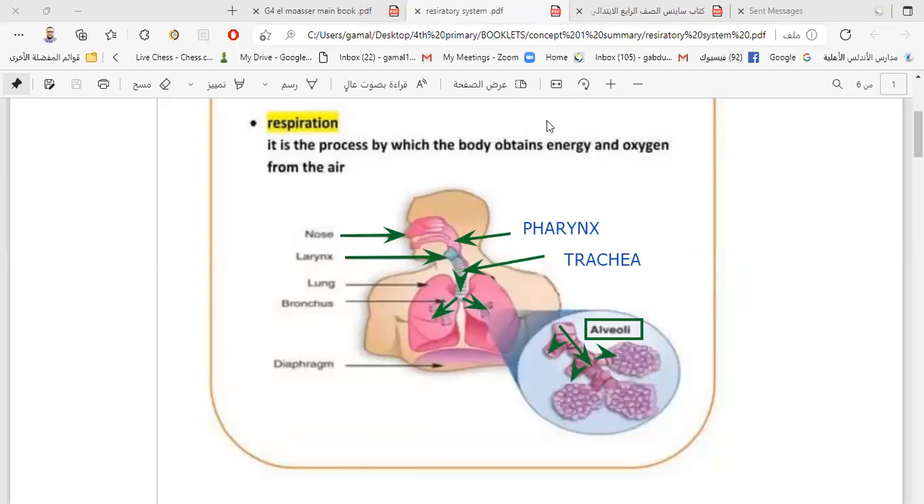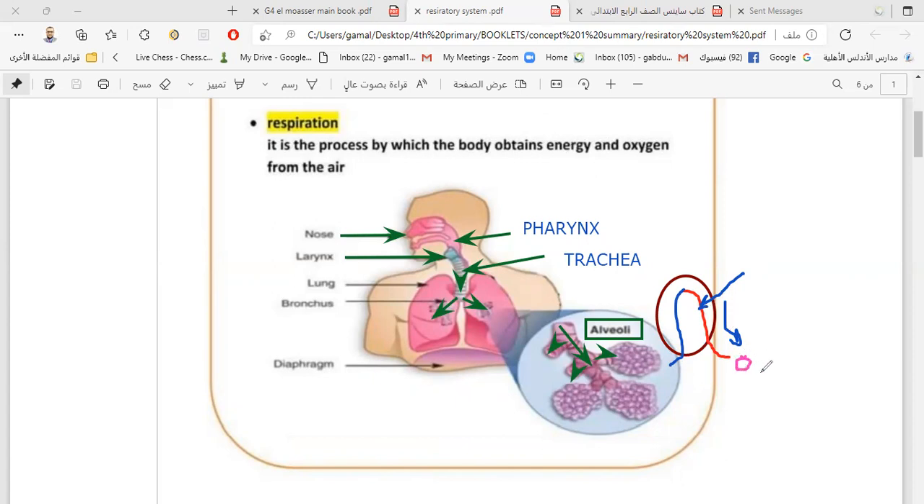If we draw the air sac like this, you can imagine inside it there is a lot of blood capillaries. We can draw it like this, a blood capillary here, and another blood capillary here, inside the air sac. The blood capillary carries the oxygen gas to the blood.